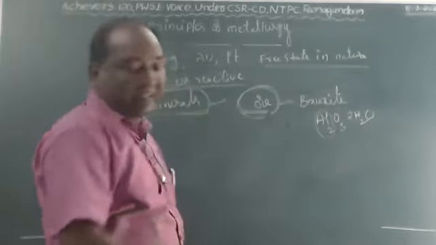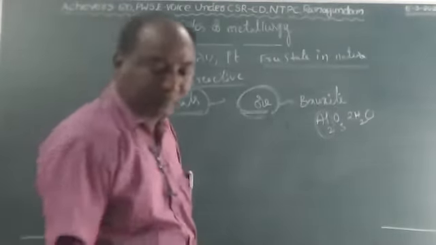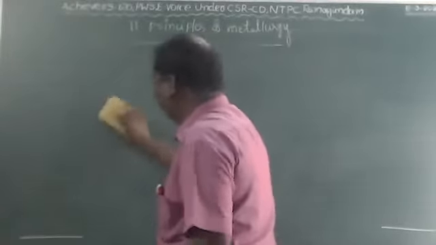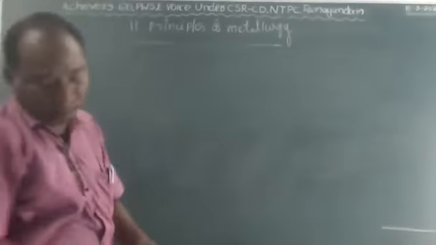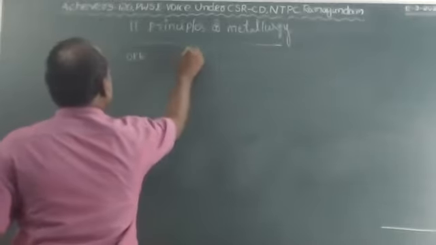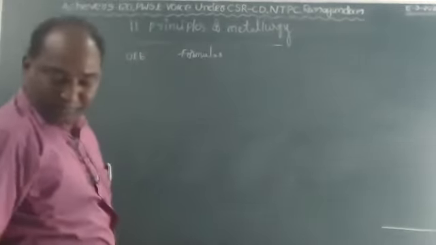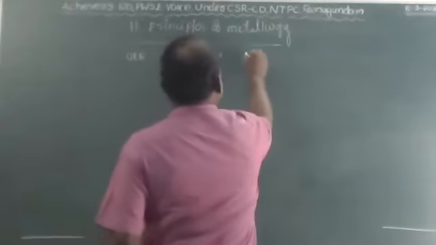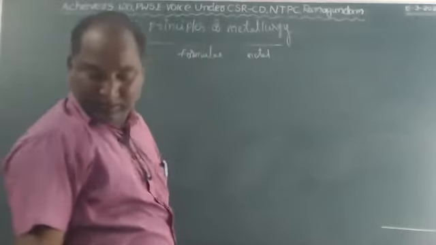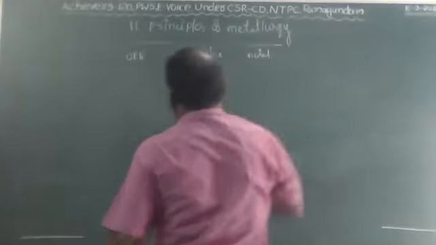The important ore of aluminium is bauxite, Al2O3 2H2O. Let us see some examples of ores and which metals are present in them. This is very important. Let us see the table with ore, formula, and metal present in it.